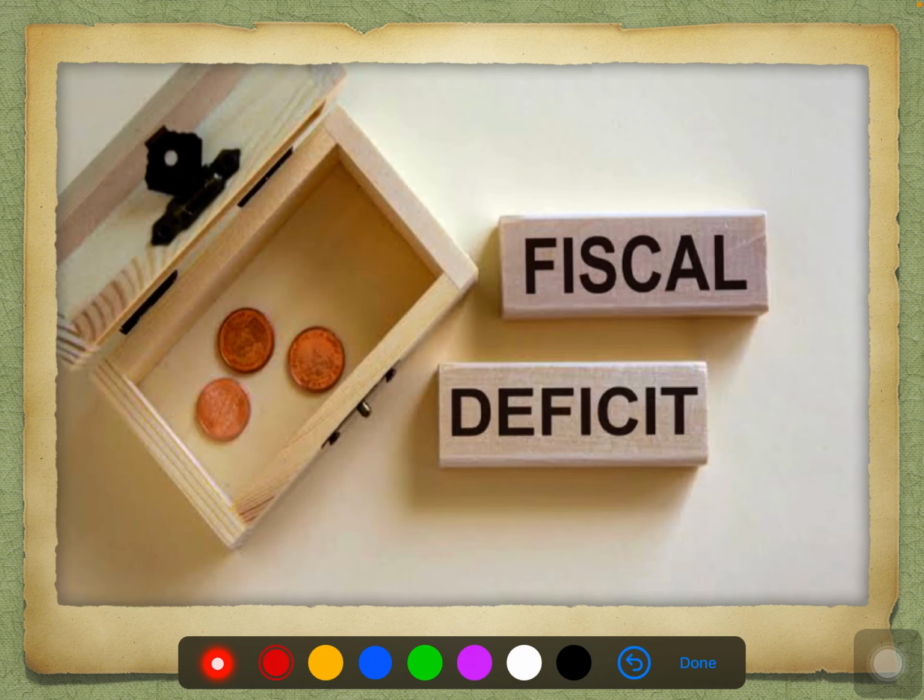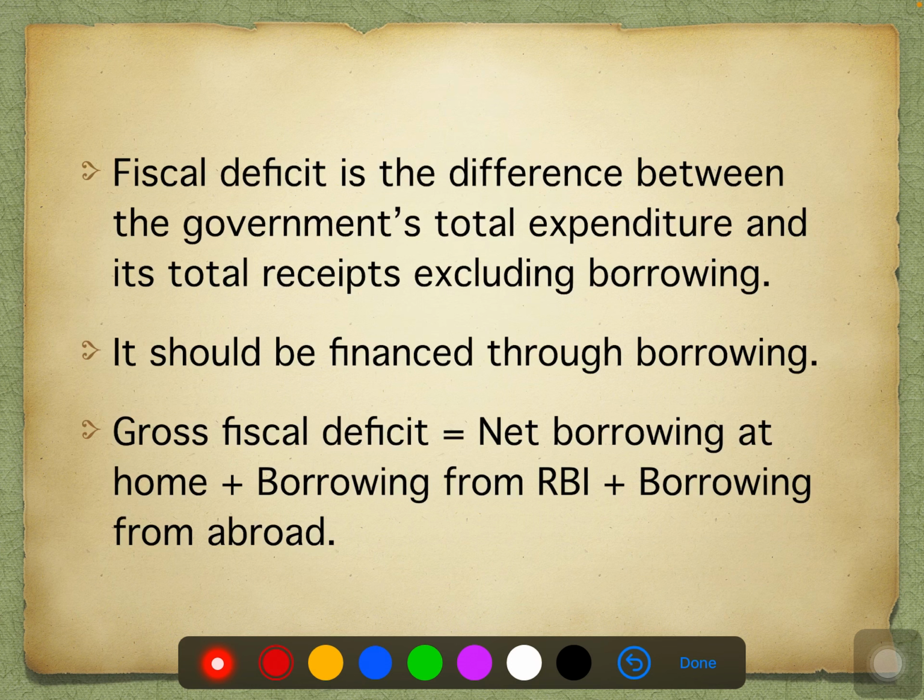On the other side, you have fiscal deficit. What is fiscal deficit all about? Fiscal deficit is the difference between the government's total expenditure and its total receipts excluding borrowing. So in this case, whatever borrowings we are going to do, we are going to exclude them.